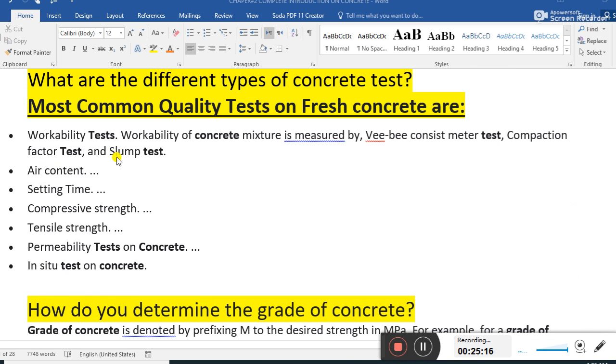Guys, these were the tests on fresh concrete. For the quality of fresh concrete, these are the tests, very important, guys. We should remember and take care of these important points, because we should remember these points for a lifetime. This is most important, and a civil engineer must know these things.